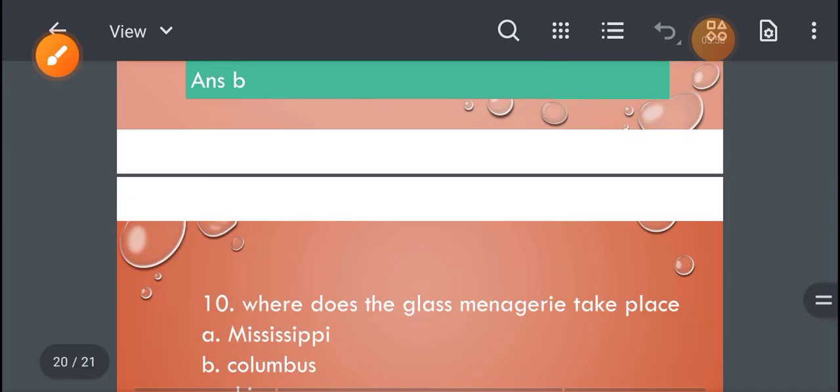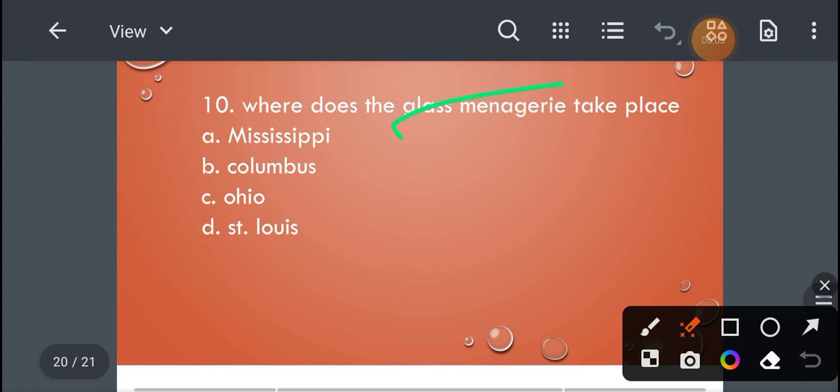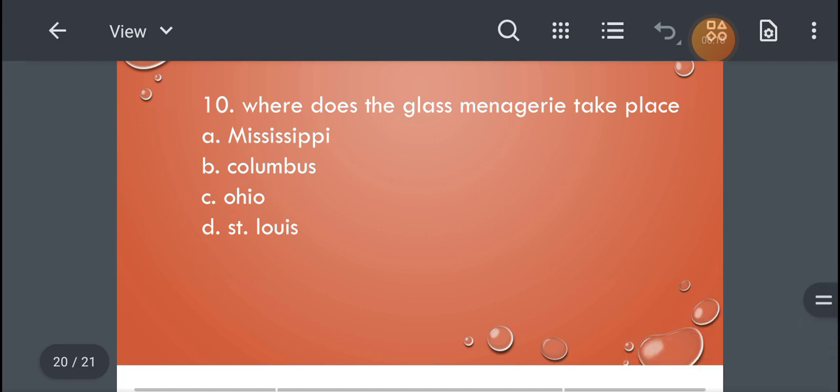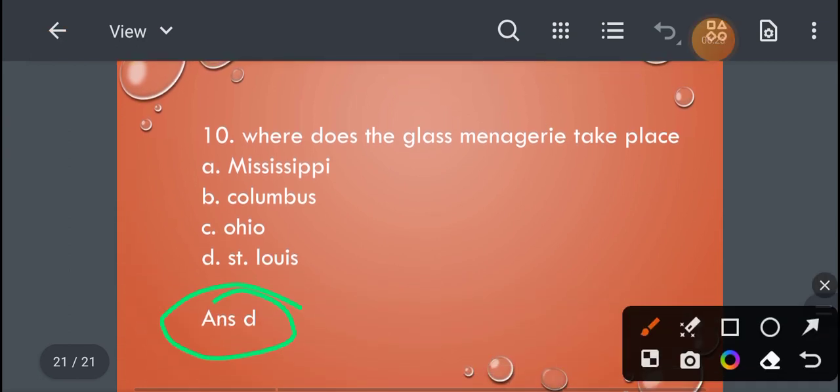Now let's move to the last question, and that is, where does The Glass Menagerie take place? Option A, Mississippi. Option B, Columbus. Option C, Ohio. And option D, St. Louis. So what will be the right answer for this question? And that will be option D, St. Louis. St. Louis is the correct option for this question. So The Glass Menagerie takes place in St. Louis. So thank you.